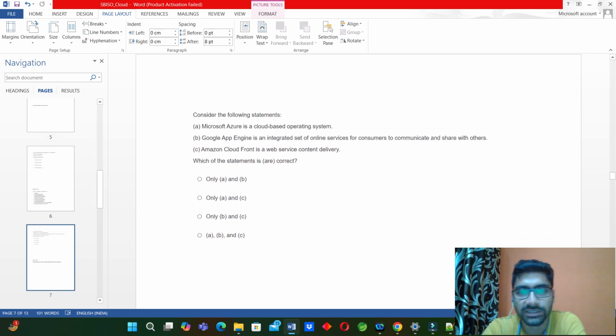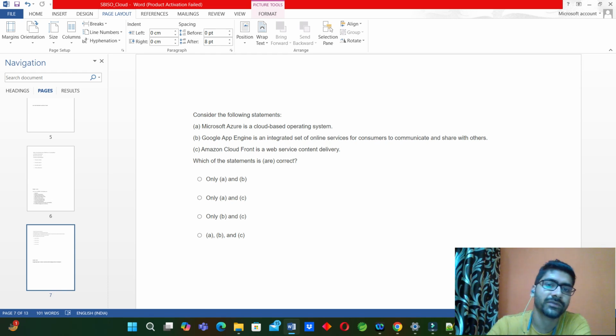Consider the following statements. Microsoft Azure is a cloud-based operating system. Google App Engine is an integrated set of online services for consumers to communicate and share with others. Amazon CloudFront is a web service for content delivery. Which of the statements are correct? First, Microsoft Azure is a cloud-based operating system.